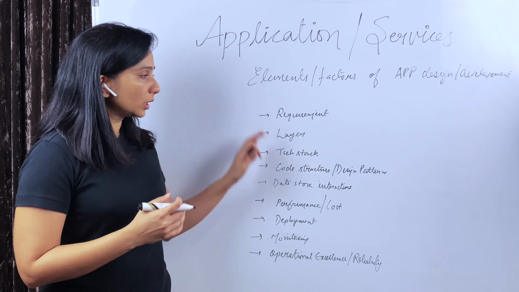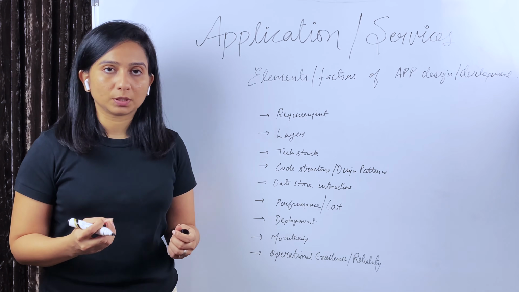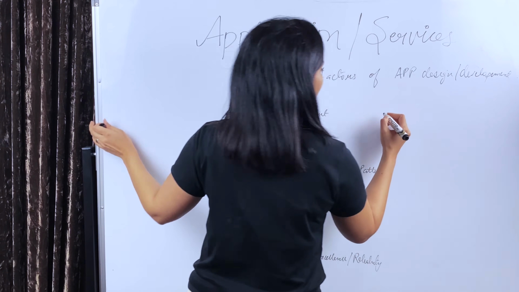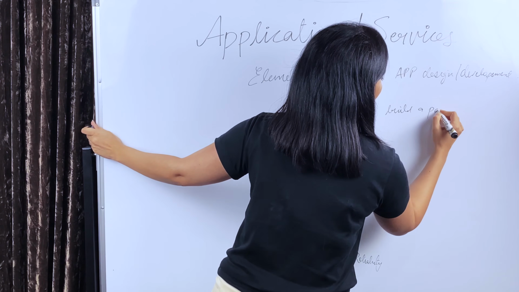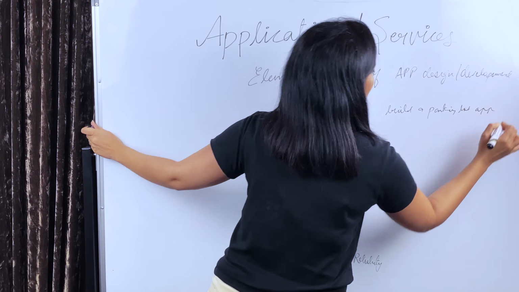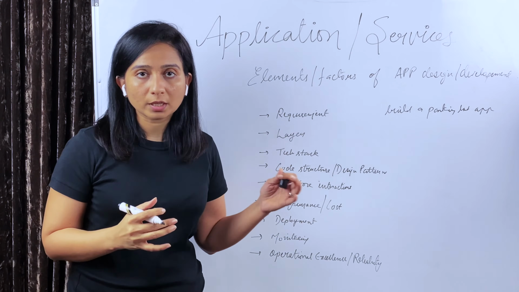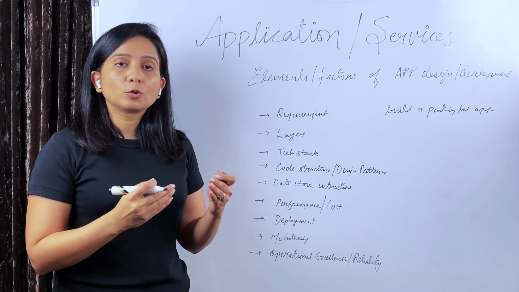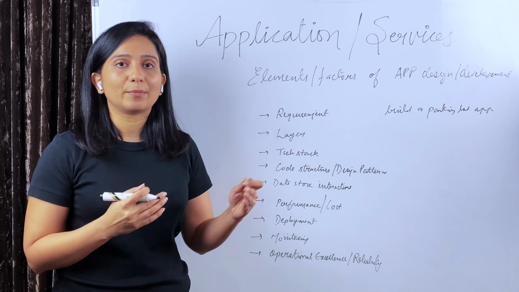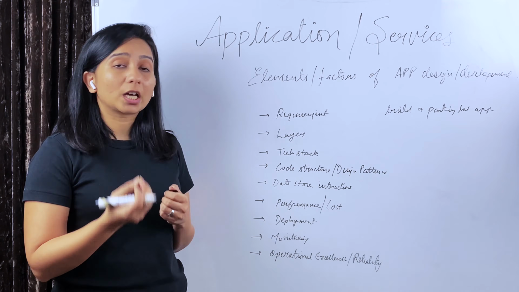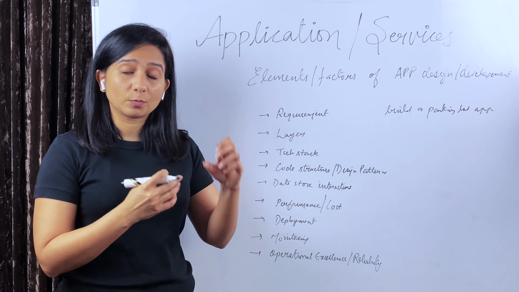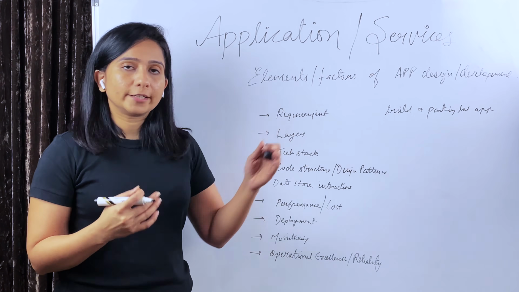Okay, now let's understand some elements or factors that are considered while you're designing or developing an app. So let's go through all these steps one by one using an example. Let's say you have to design an application to support a parking lot. Okay, now some requirements: you should be able to list all the parking slots, how many are empty and how many are filled. You should be able to find the next empty slot. Given a car registration number, you should be able to find out at which slot it has been parked, and so on and so forth.